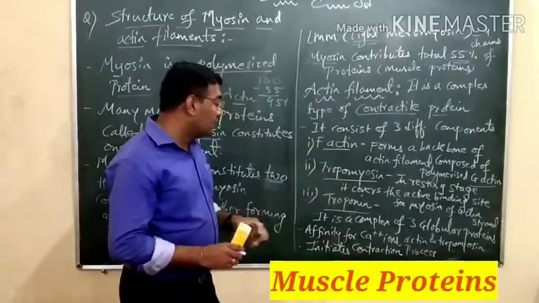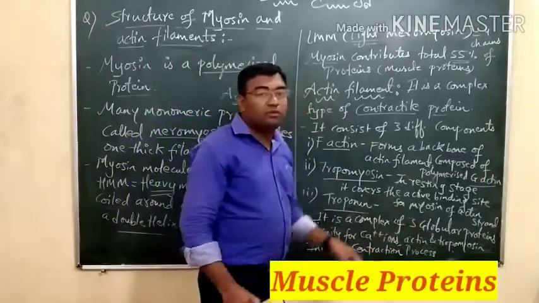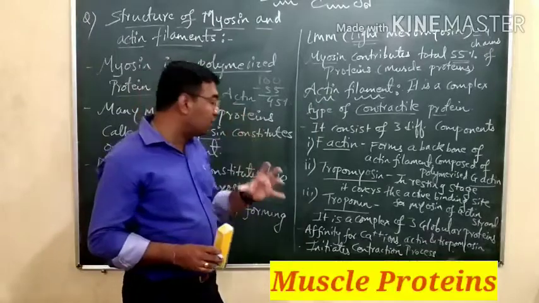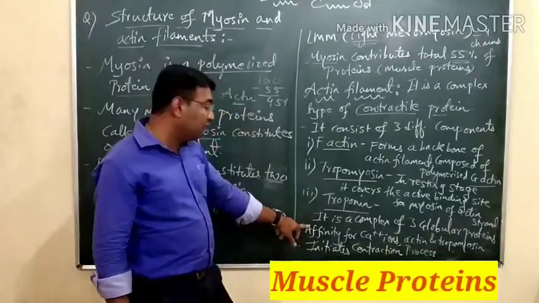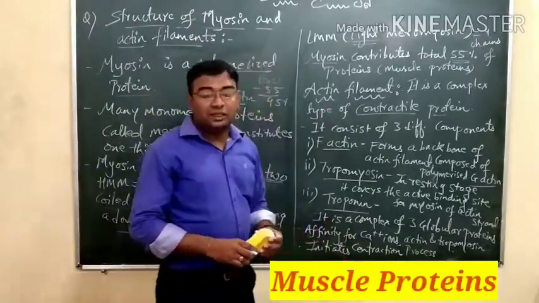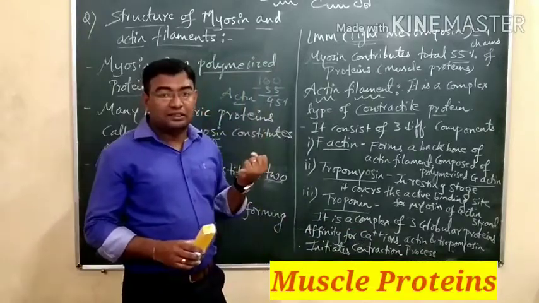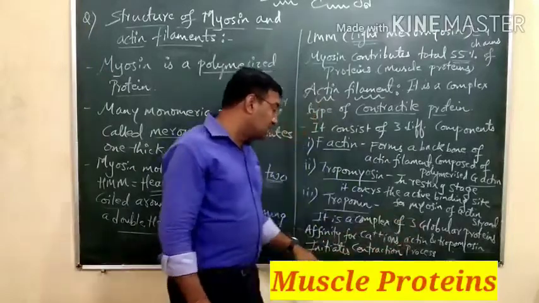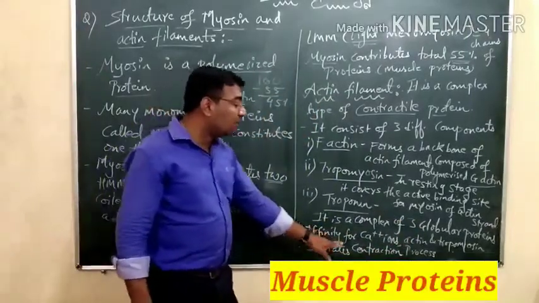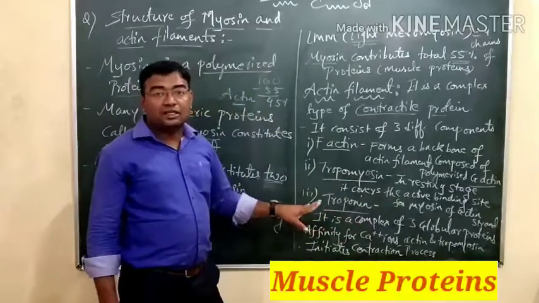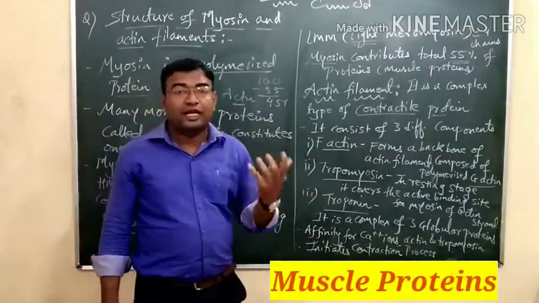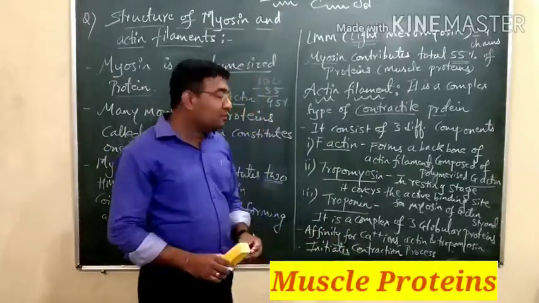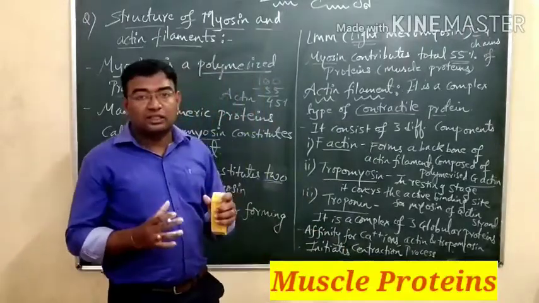What about troponin? Troponin is a complex of 3 globular proteins. Globular proteins means the structure shows the head in a globular form. They show an affinity for calcium ions, means they accept the calcium ions. They have an affinity for calcium ions, tropomyosin as well as actin. These are all the 3 proteins. Affinity means they have attraction towards these molecules. Troponin initiates the contraction process. Means without troponin, contraction is not possible.